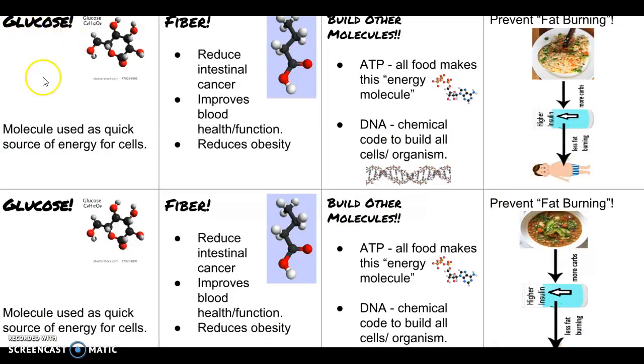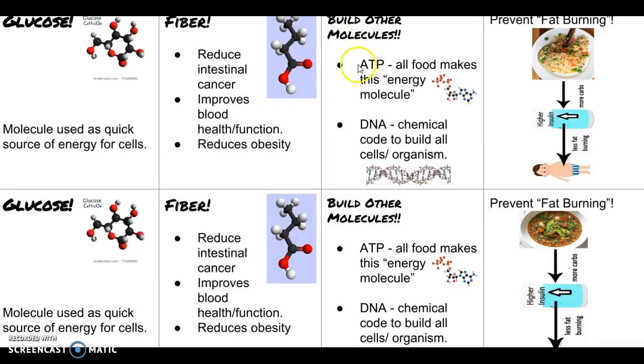Well, we get glucose. It's a major source of energy. It's the quickest source of energy for our cells. We get fiber from carbohydrates. These molecules here, this is a simple example of carbohydrate. They reduce cancer risks in the intestines. They improve blood health and function. They even reduce your chances of obesity.